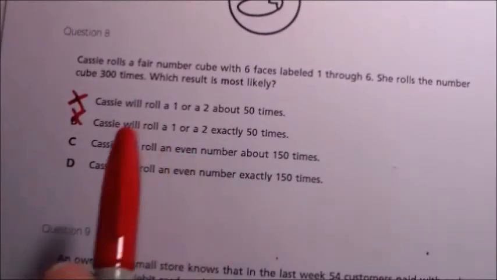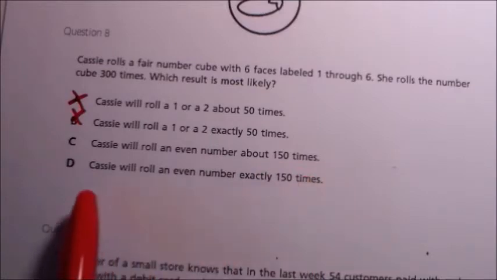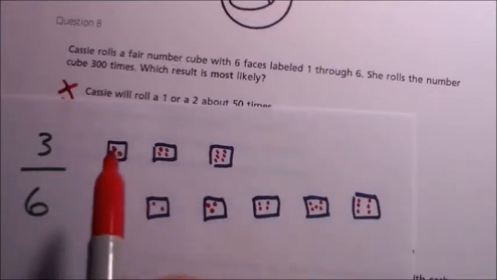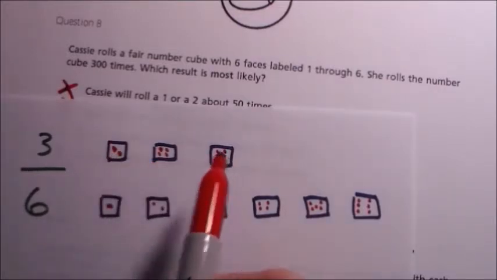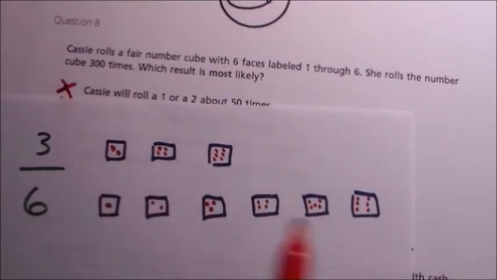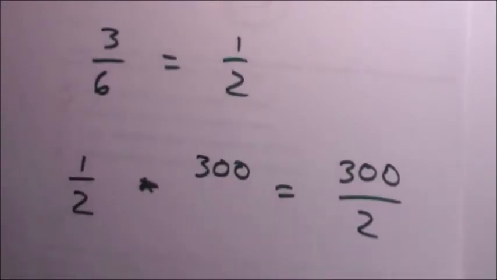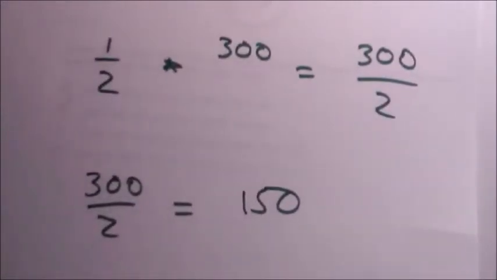So let's do C and D. C. Cassie will roll an even number about 150 times, and D. Cassie will roll an even number exactly 150 times. Again, target outcomes, there are 3 target outcomes, right? You can get an even 2, an even 4, an even 6, and there's 6 possible outcomes. So target outcomes to possible outcomes, 3 divided by 6 is 1/2, no shock there. 1/2 times 300 is 300 divided by 2, which is 150.